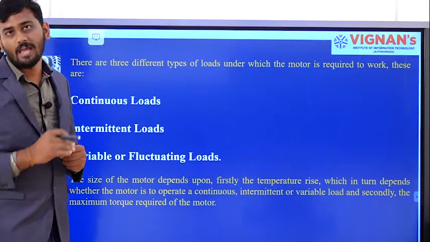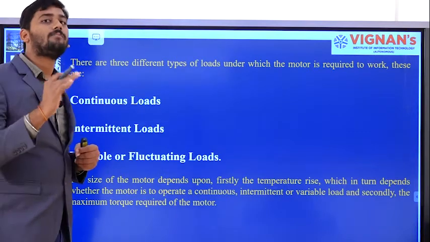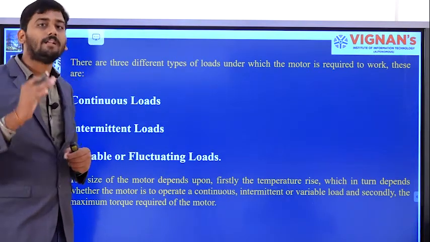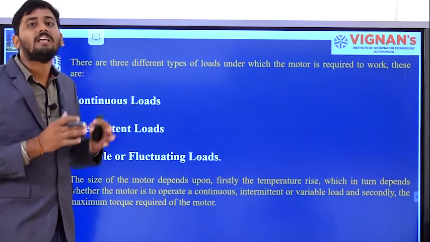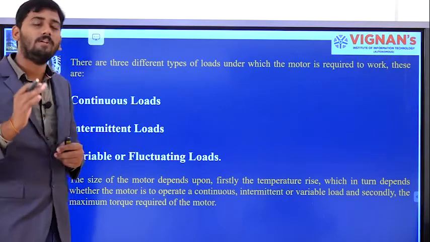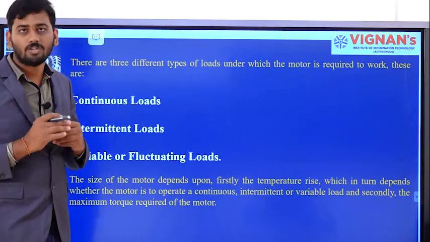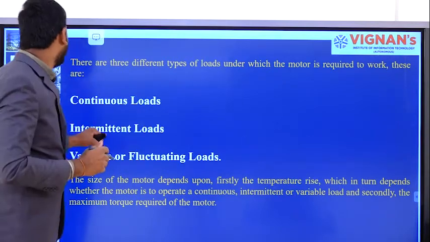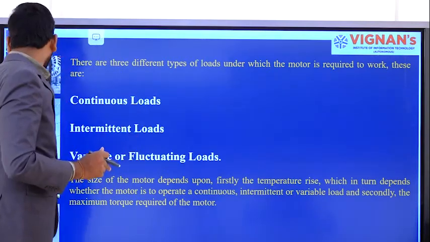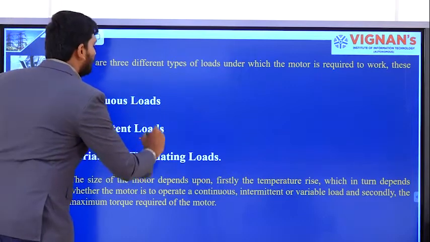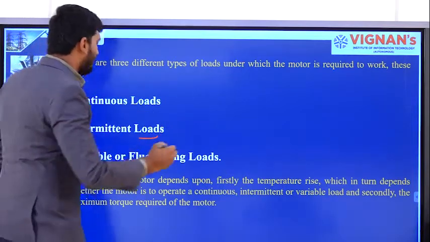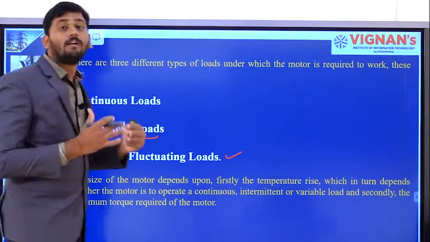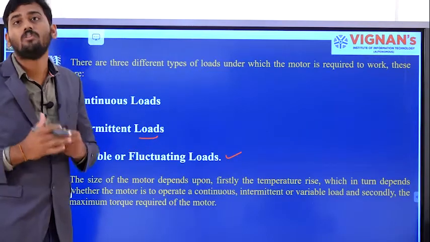This temperature rise will depend upon the type of the load that is chosen. The temperature rise of a motor driving a continuous load will be different from that of a motor driving an intermittent load. At the same time, the temperature of a motor driving variable or fluctuating loads will be different.